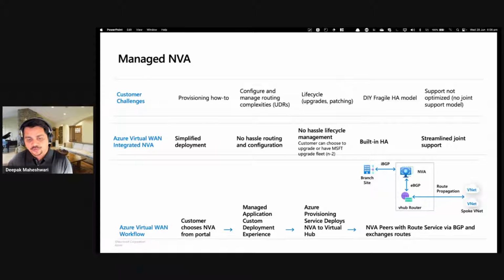So the workflow works in a way that you select your choice of NVA, you make the deployment, and the service gets deployed within the virtual WAN. It makes the iBGP connectivity to the branch side and eBGP connectivity to the virtual networks to inject the routes in the network.